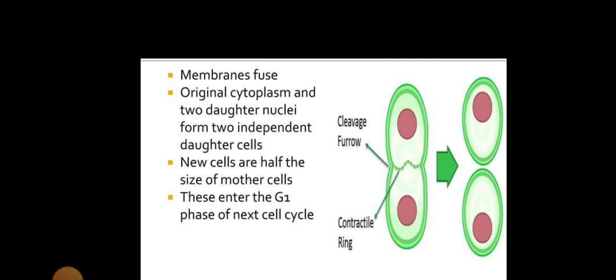This membrane fuses with the cytoplasmic matrix between the two daughter nuclei, making the daughter cells independent. This occurs through cleavage and the contractile ring. This indicates the separation of the daughter nucleus into two daughter nuclei. The cells then enter the G1 phase of the next cell cycle.